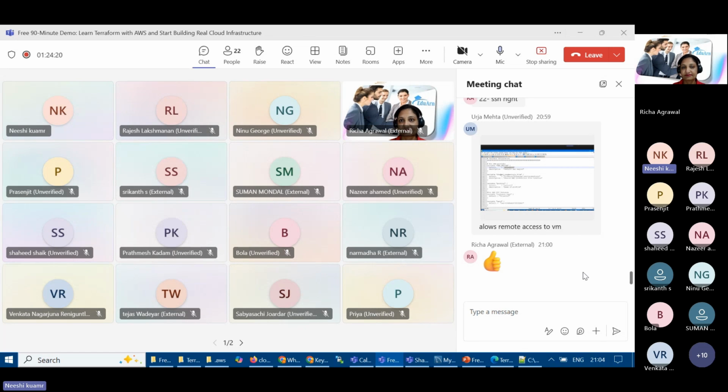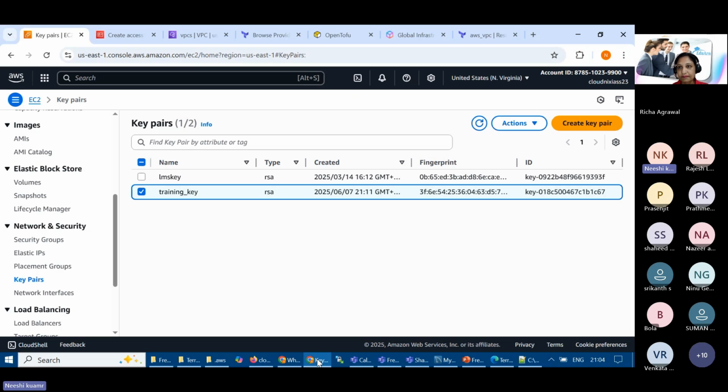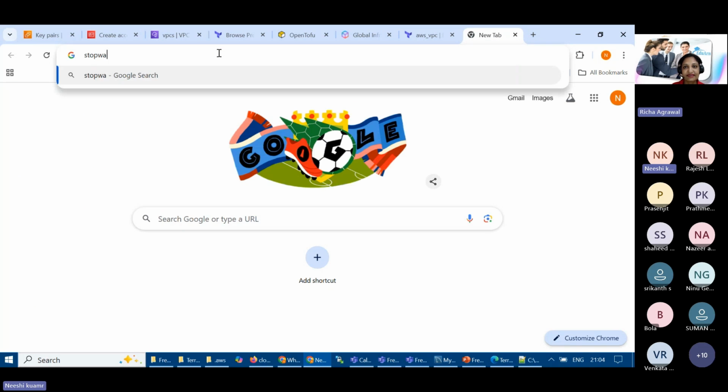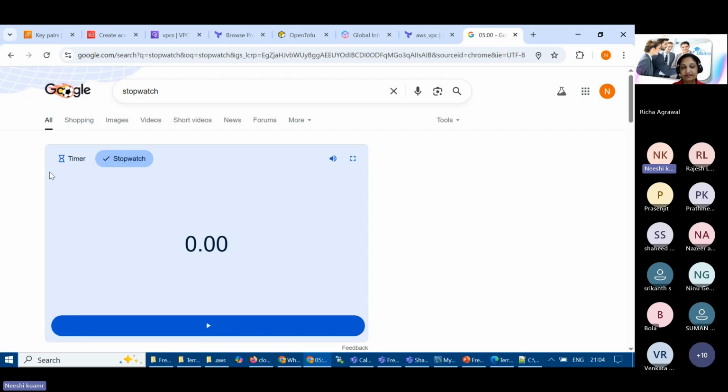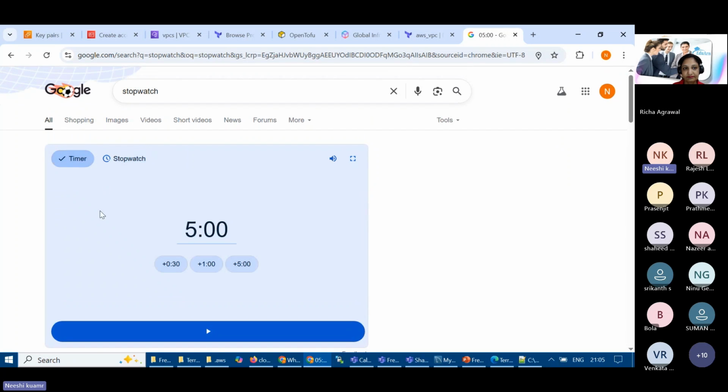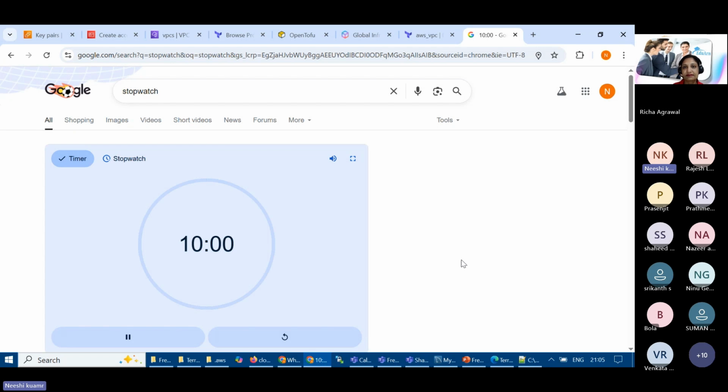And Richa, you can just open a timer and count down how many minutes it's taking. Or let me do it. I'll open a stopwatch. Better to put a timer. Let's say I'll put 10 minutes, start it, and we'll see it will be done in less than that. Okay, so this timer is started now.